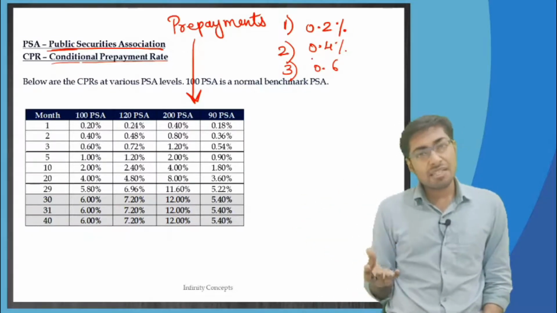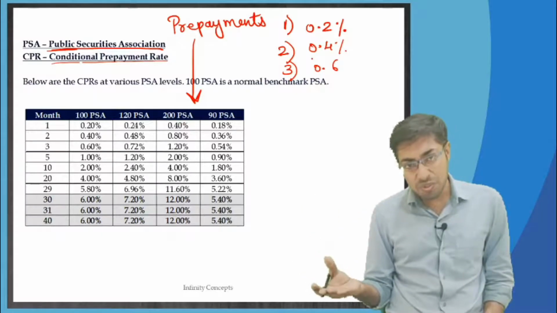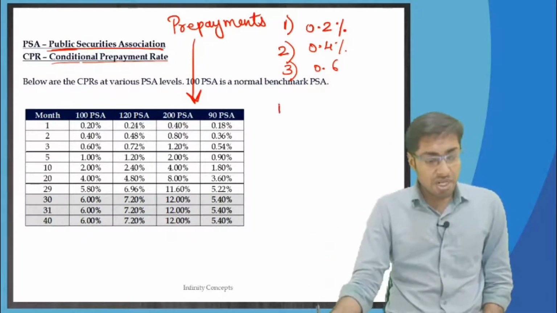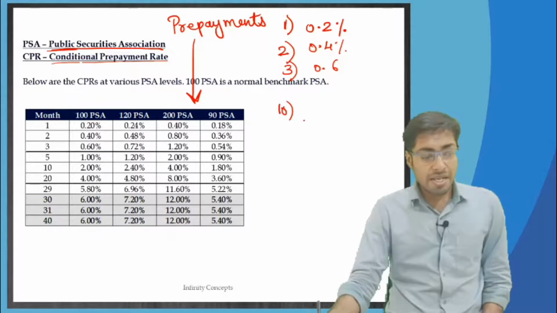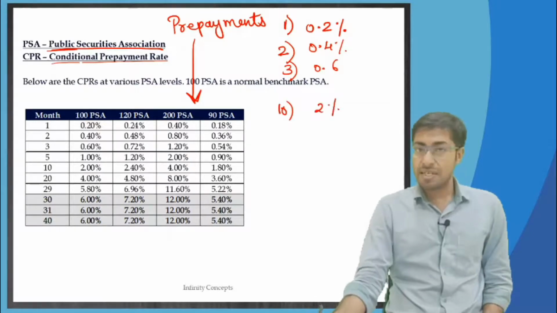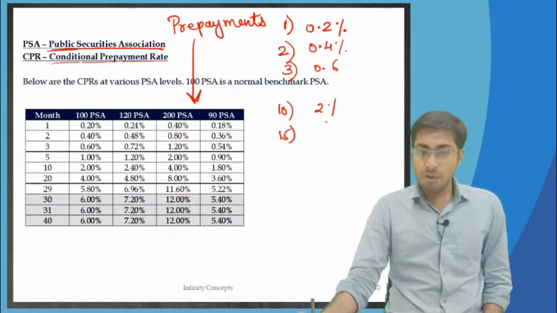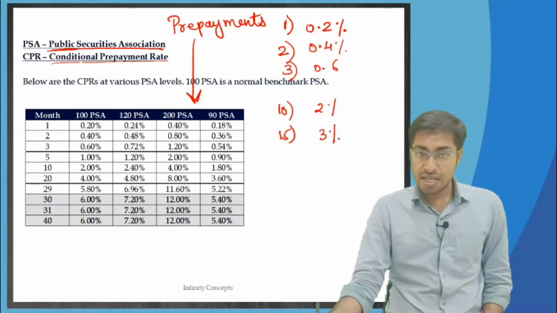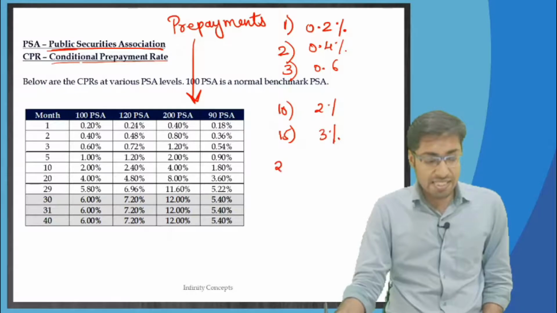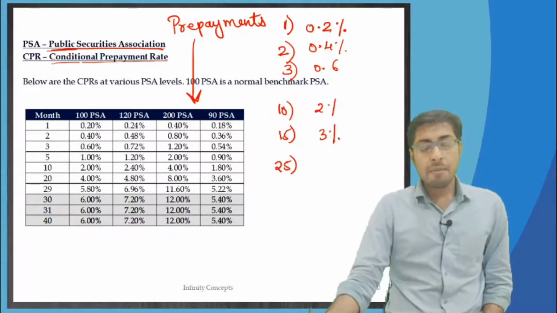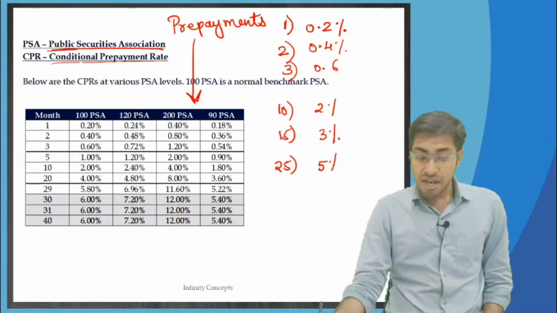So whatever the month is, multiply by 0.2 and you get the amount. If I come to the 10th month, then 10 multiplied by 0.2% comes to 2%. The 15th month will be 15 multiplied by 0.2%, which is 3%. The 25th month will be 25 multiplied by 0.2, which is 5%.